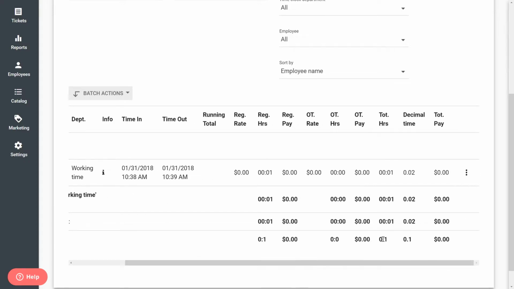In addition to viewing these records, you can also edit time clock records. Click on the triple dots button next to the chart. Then click on Edit Record.